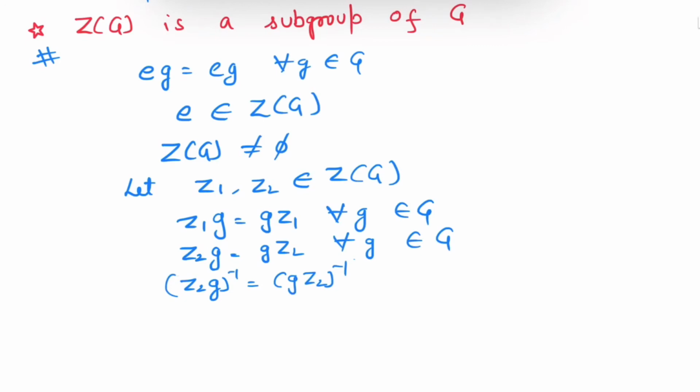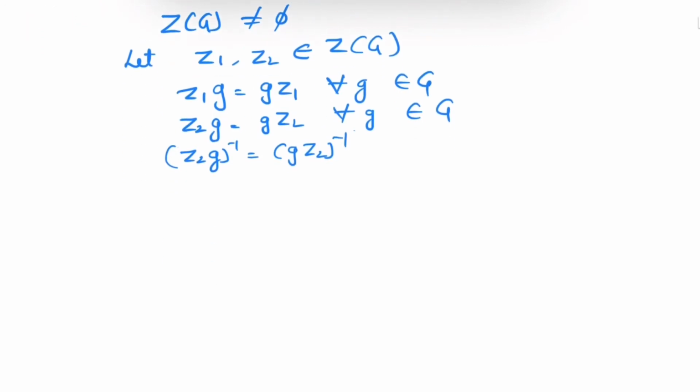So from reversal law we have g^-1 z2^-1 equals z2^-1 g^-1. And this means that element z2 inverse is also commutating with every element of G.